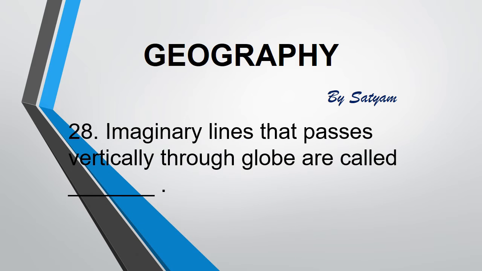The next question is, imaginary lines that pass vertically through the globe are called dash. The answer is longitude. There are 360 longitudes and they are also known as meridians, and the main meridian is known as the prime meridian. The prime meridian passes through the Royal Observatory, Greenwich.